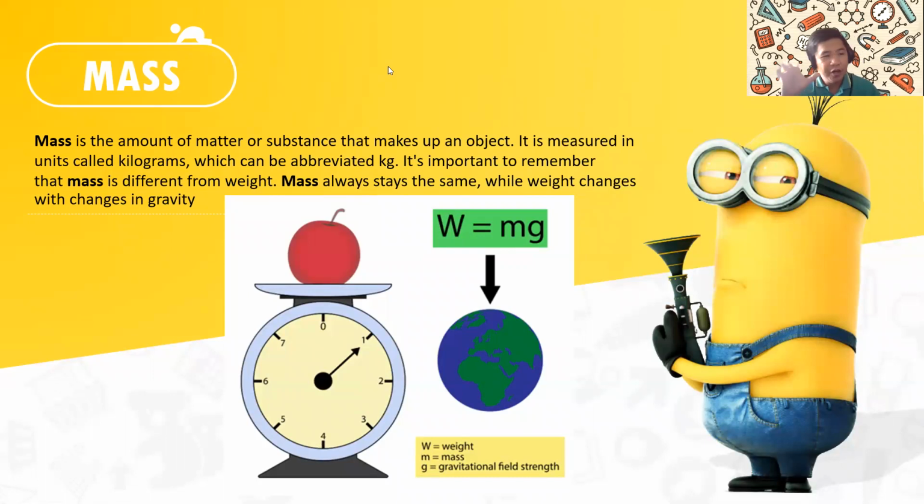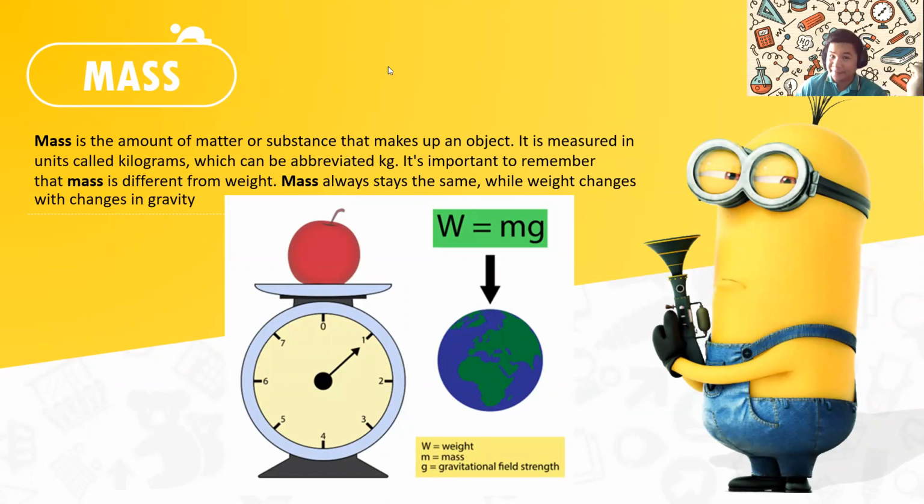Now, on Earth, you can swap mass and weight. On Earth, you can say, my mass is your weight. Let's say your weight is 40 kilograms. You will say, my mass is 40 kilograms. However, class, that is not always the same because mass is the amount of matter or substance that makes up an object, while weight is really different because your weight will depend on where you are.